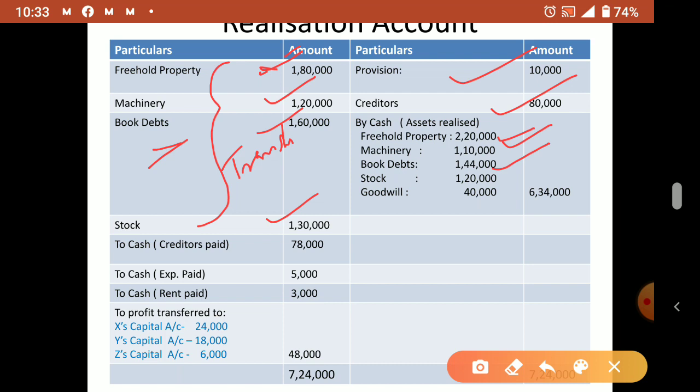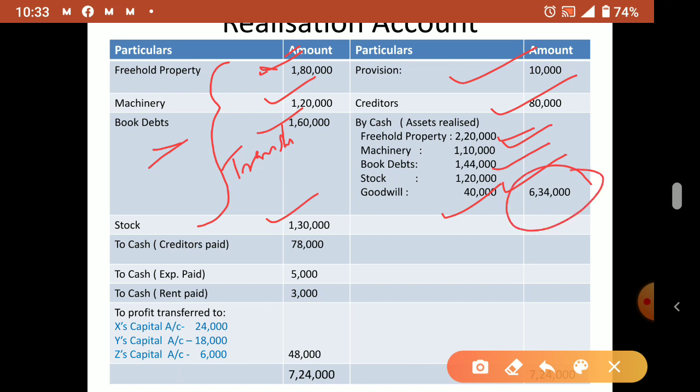Okay, book debts you can calculate it. 10% less means book debts how much? 1 lakh 60 minus that percentage. Then stock is 1 lakh 20,000. We got goodwill also, we got 40,000. So total how much we realized? 6 lakh 34,000 we realized.